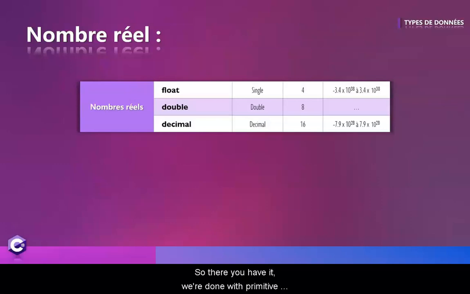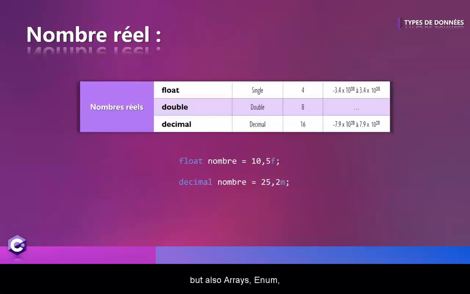We are done with primitive types. Please note that in C# some types are not primitive. Indeed, there are strings, as we've seen in the previous video, but also arrays, enums, structures and classes. We will see all these notions step by step during our course. Now let's go to the second part of our video, which will deal with the notion of constant.